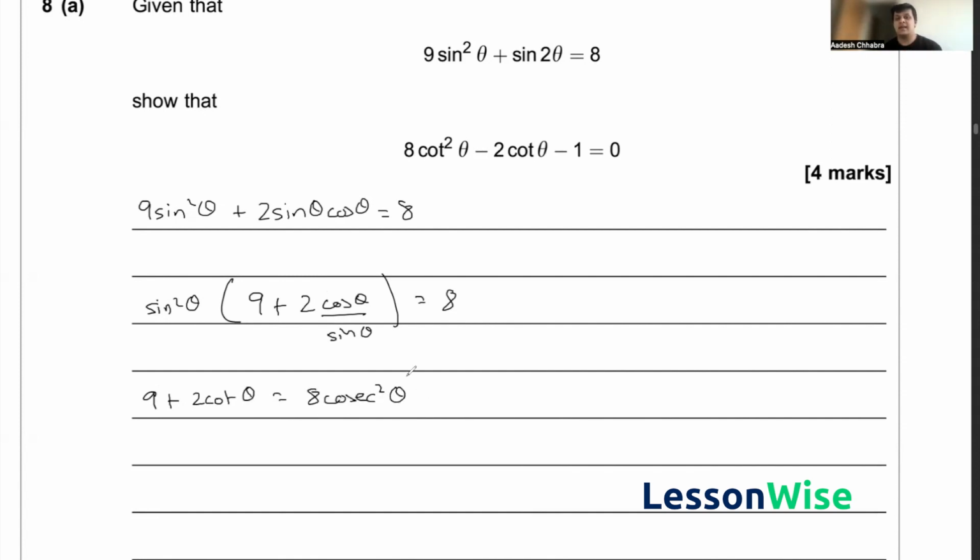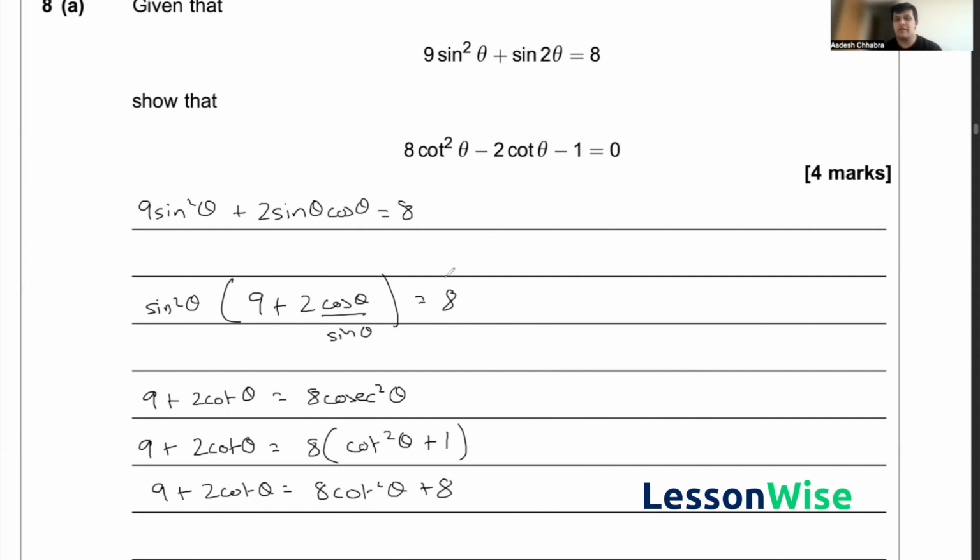Now, again, all of our terms here are in terms of cot, and we have this cosec squared term here, which is a bit annoying. And to get rid of that, we can use the identity of cosec squared theta being equal to cot squared theta plus 1. So if I go ahead and write that down, essentially my equation looks like this. So that's 9 plus 2 cot theta would be equal to 8 times cot squared theta plus 1. And then I can go ahead and expand and simplify, and I get 9 plus 2 cot theta would be equal to 8 cot squared theta plus 8.